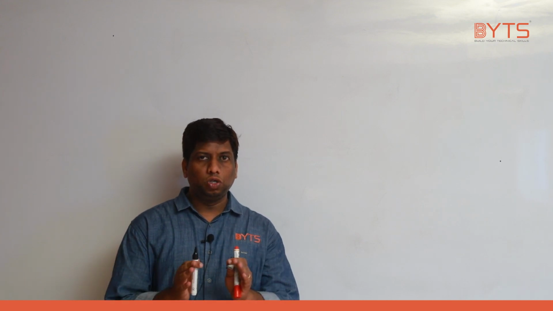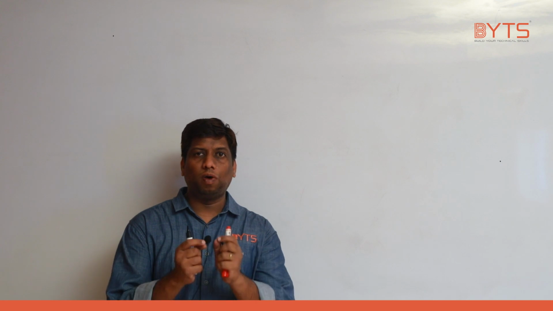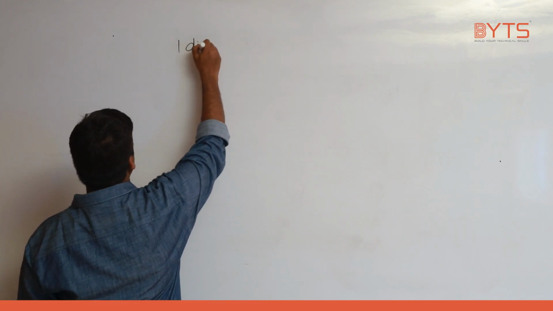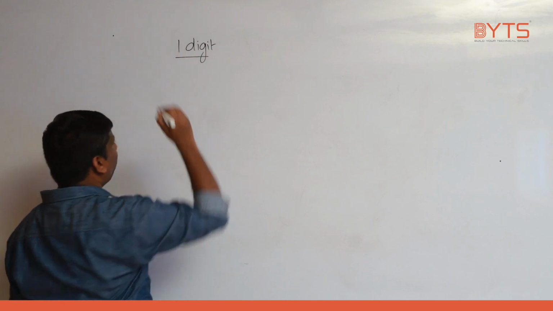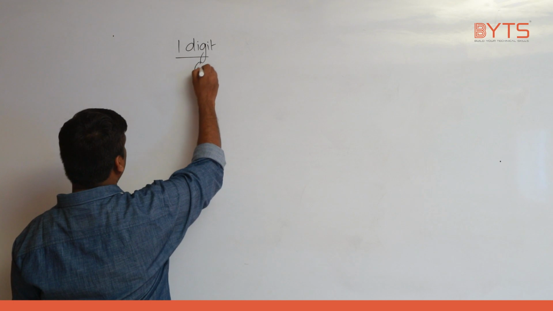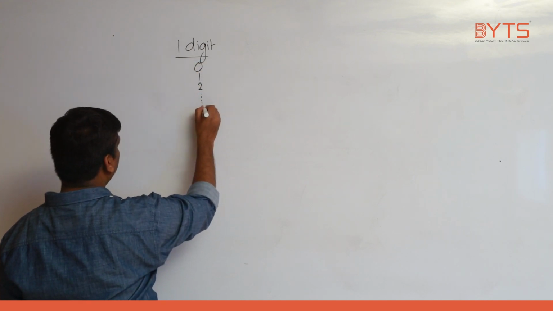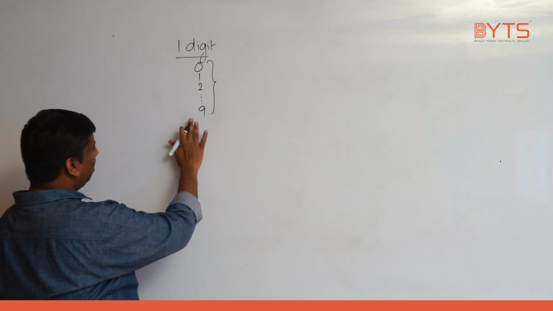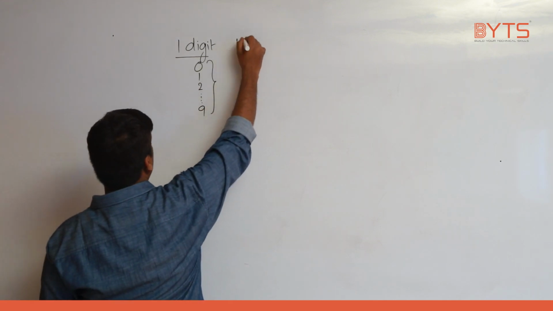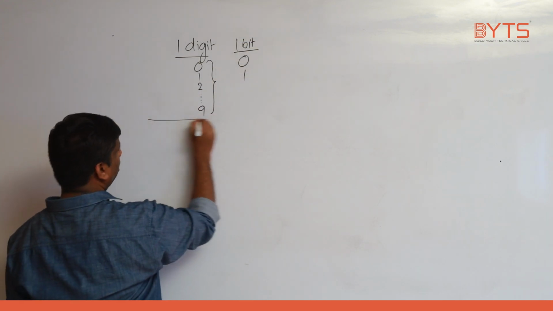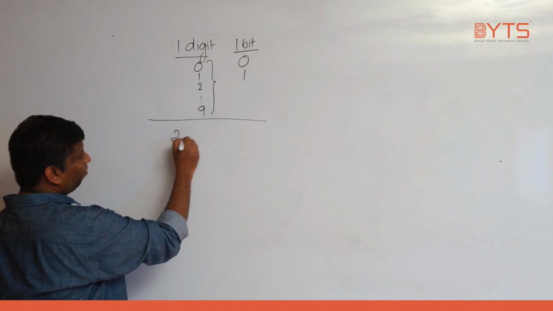Okay, well, before we start, let us take a small understanding, because this is very important. Let us take, I am having 1 digit. If I am having 1 digit, what are the various representations I can do? It could be 0, 1, 2, dot dot dot, up to 9. So we have 0 to 9. Similarly, if you have only 1 bit, it could be what? 0 and 1. I hope this is very clear. Let us take, you are having 2 digits.